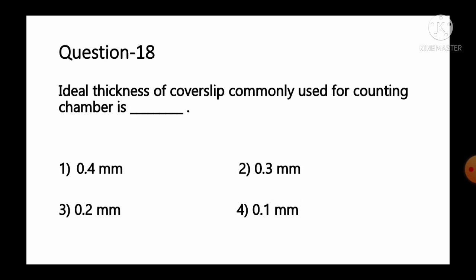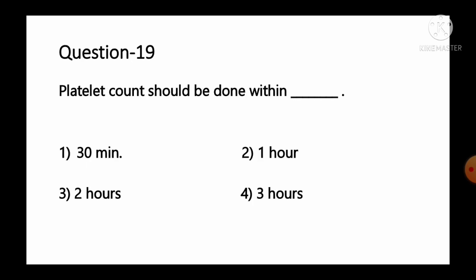Ideal thickness of cover slip commonly used for counting chamber is option number 1, 0.4 millimeter, number 2, 0.3 millimeter, number 3, 0.2 millimeter, number 4, 0.1 millimeter. And the correct answer for this question is option number 1, 0.4 millimeter, the ideal thickness of cover slip commonly used in counting chambers. That you have to remember for this question. Move to the next question number 19.